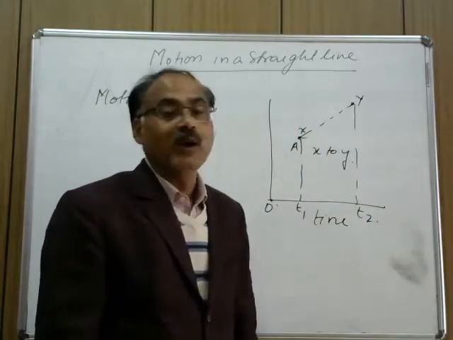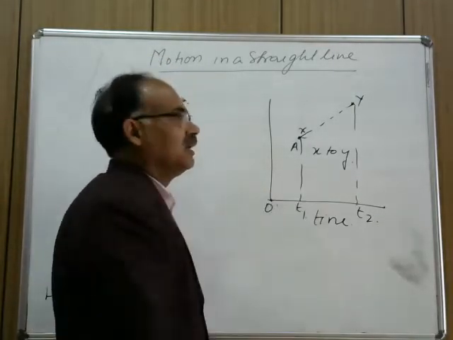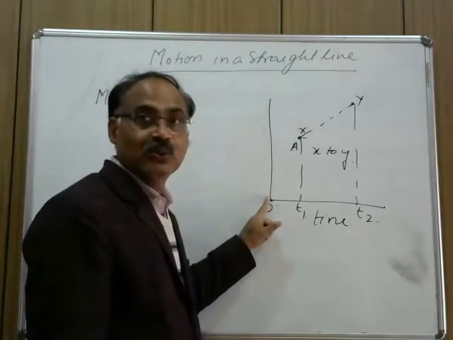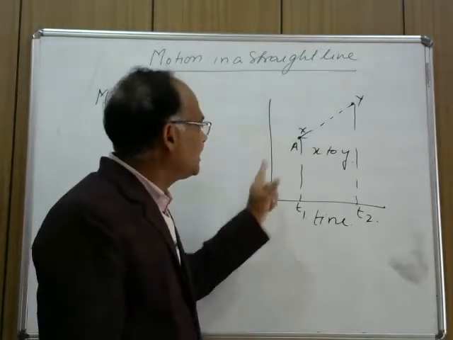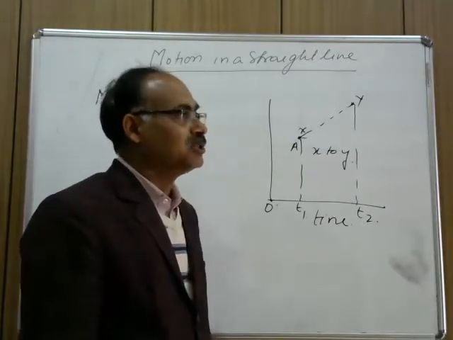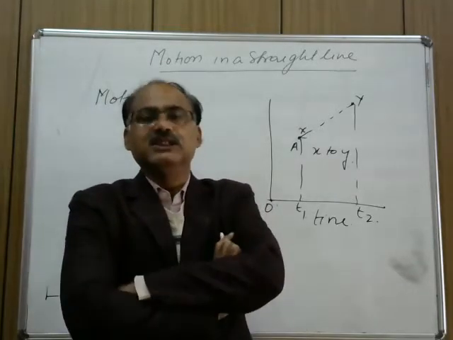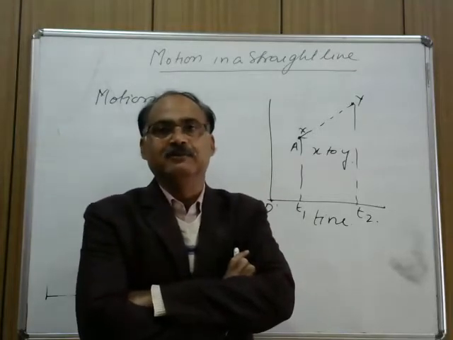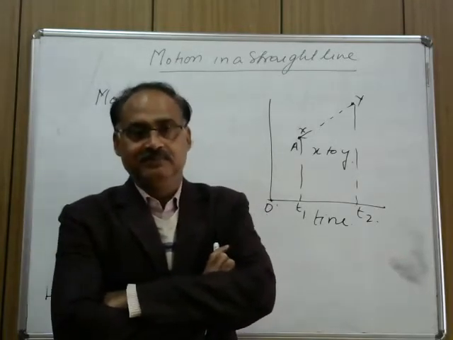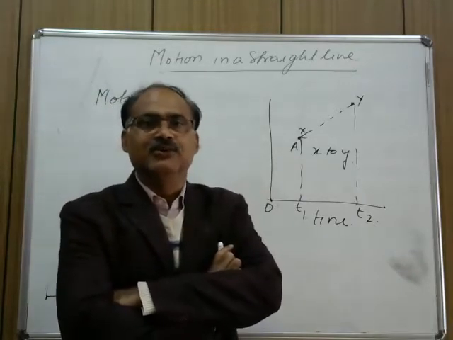Now what do you mean by surrounding? We say that this motion is being calculated or observed from this reference point O. Now if you change this reference point, then there can be a difference in the type of motion. For example, if you change this reference point to a plane which is also moving with the same speed and in the same direction, then what will you say? That whether the body is in the state of rest or of uniform motion.